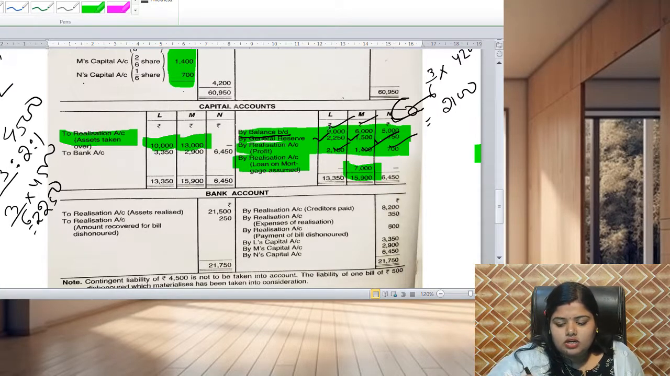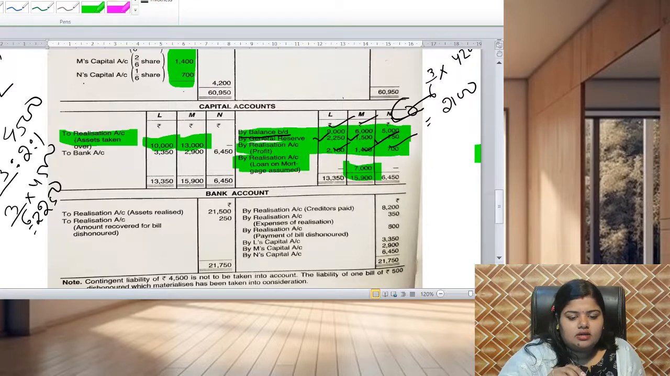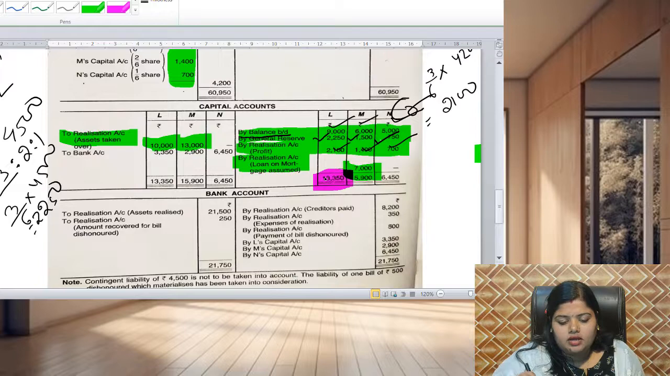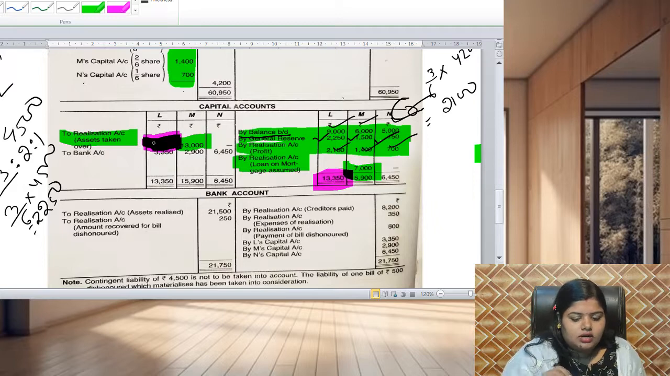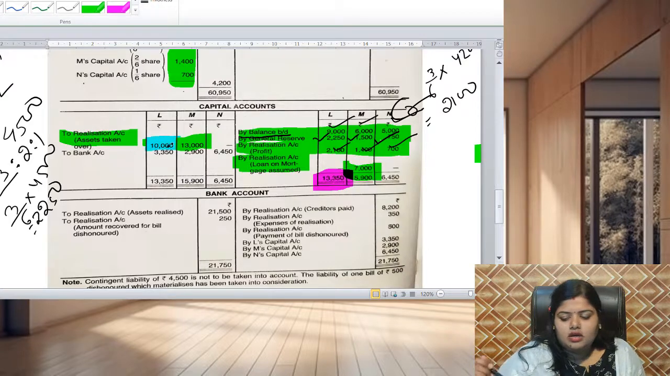We have to calculate the total amount which has been left over or which will be brought by the partner. So here you can see the total credit of L comes to 13,350 and the total debit comes to 10,000 rupees. Now 13,350 minus 10,000, the balancing figure is 3,350.